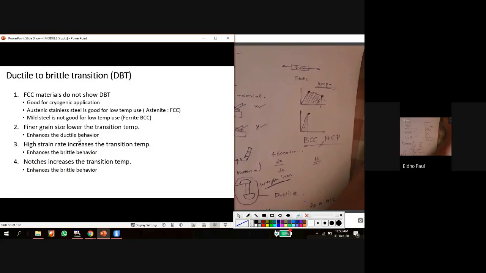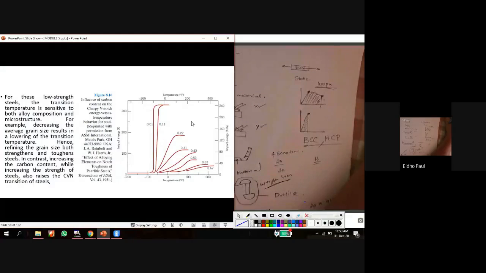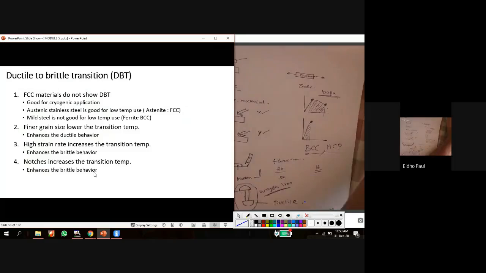And high strain rate increases the transition temperature. So if you do more hammering on a material, that will increase the brittle nature, or it shifts this line to the right. So even at room temperature, it may behave like a brittle material. So strain rate is a factor which affects this transition temperature. Notches also increase the brittle behavior. Okay, these are the different factors which affect this transition temperature.